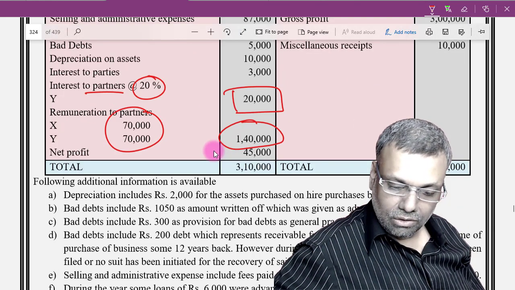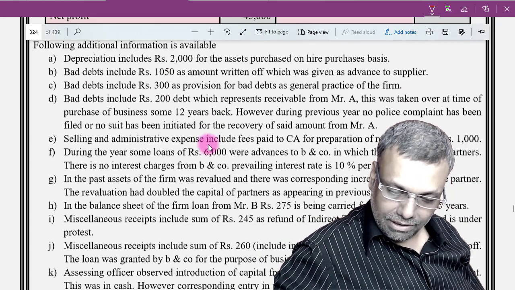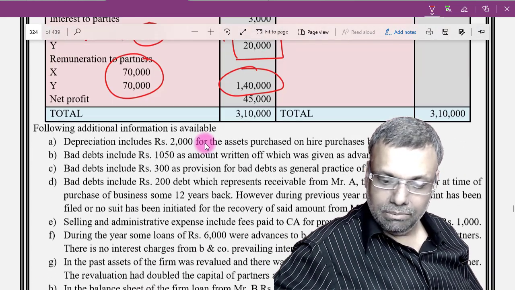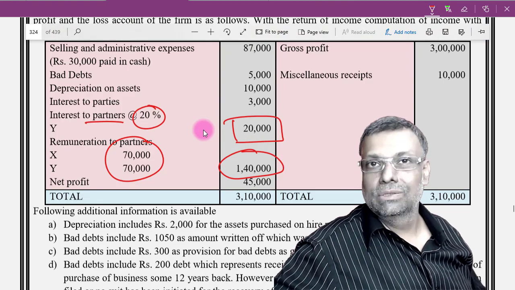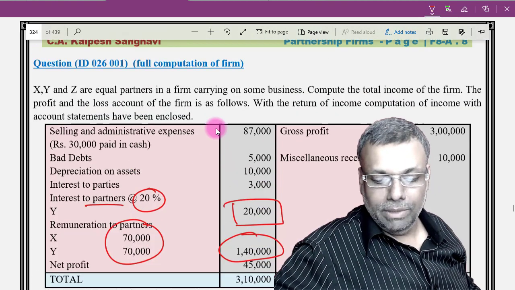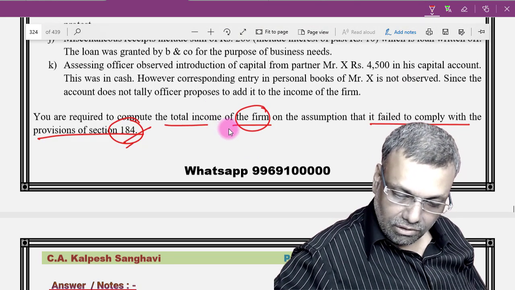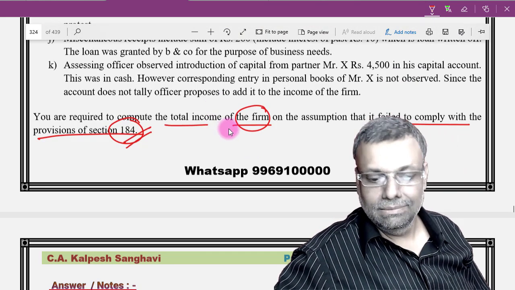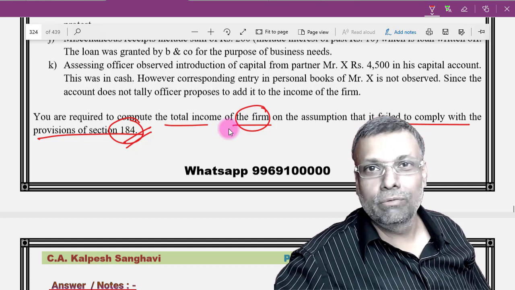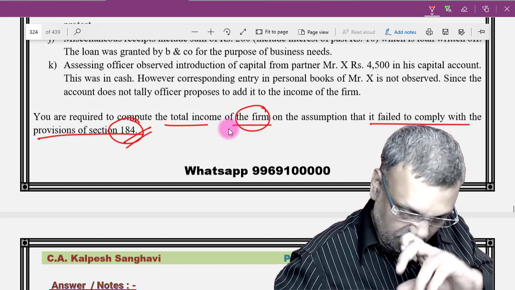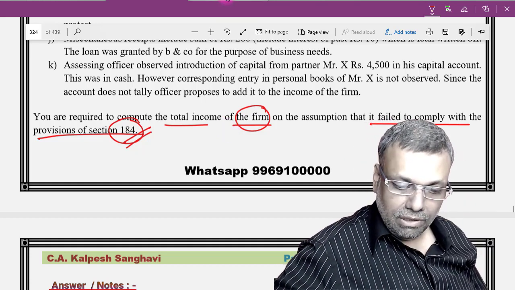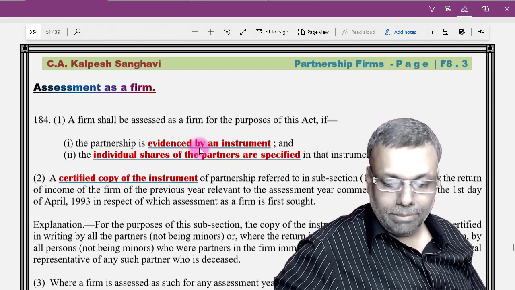Now whether working partner, not working partner and all that might be given somewhere in the statements, or we might have to make a suitable assumption, or make a suitable note. But see, this section 184, first of all, understand that. Otherwise, it is a more focused question when it comes to the business income. Now, first of all, section 184.